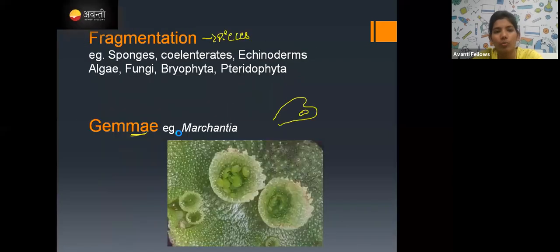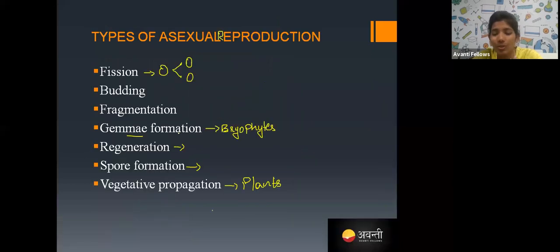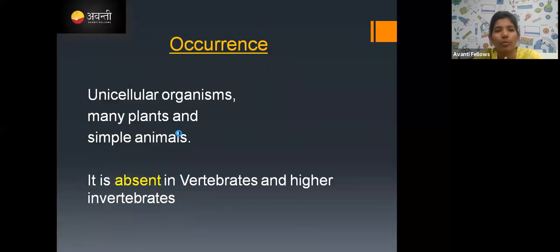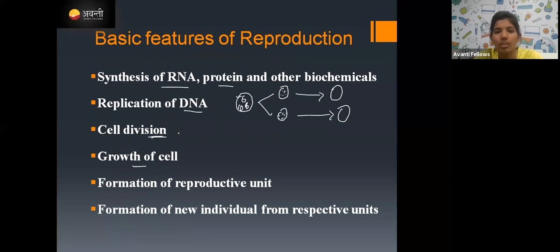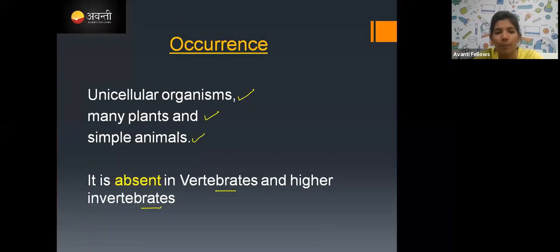All the vegetative reproduction. What is vegetative reproduction? Sorry, what is asexual reproduction and what are the types of asexual reproduction? Do you understand? What is asexual reproduction, what are its characteristics, and where does it occur?